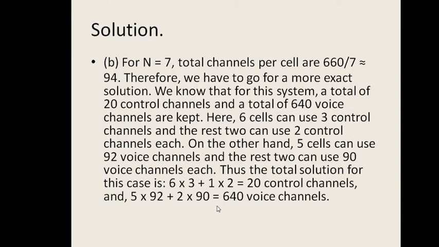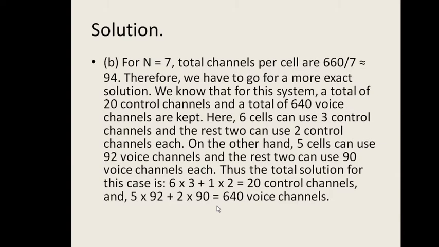Now do a similar calculation if the number of cells, or cluster size, is 7. The total number of channels divided by the cluster size gives the total channels per cell. So the total number of channels available is 660 divided by 7, approximately 94. But here a condition is to be noted down. Therefore we have to go for a more exact solution.